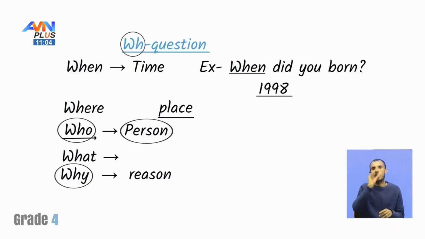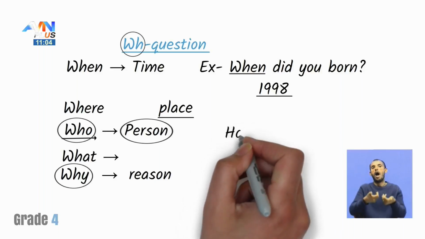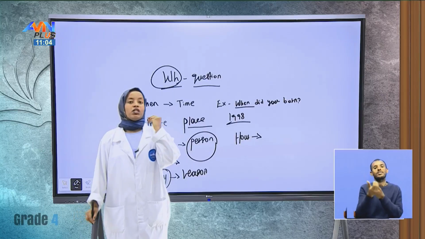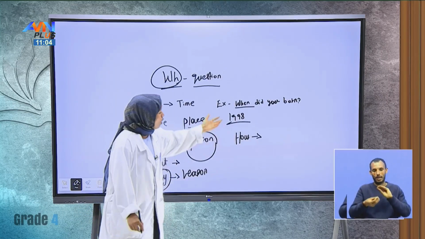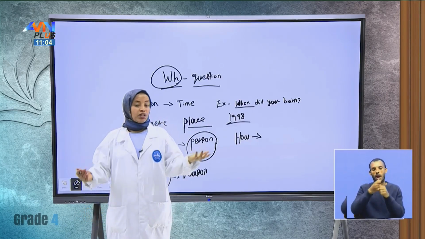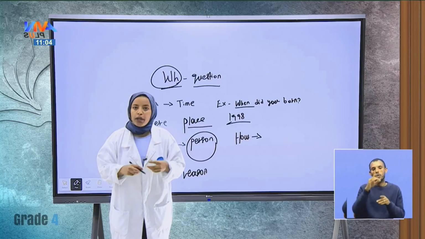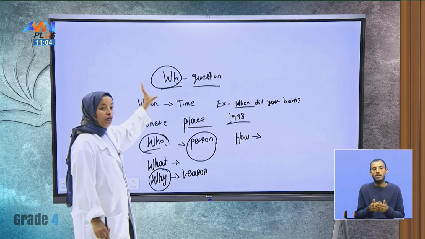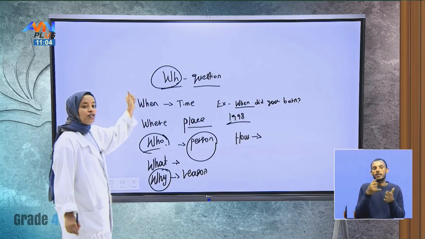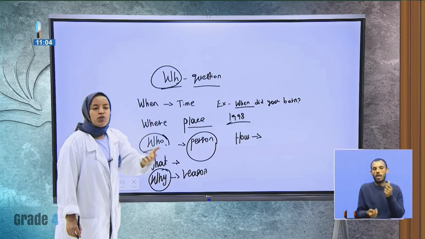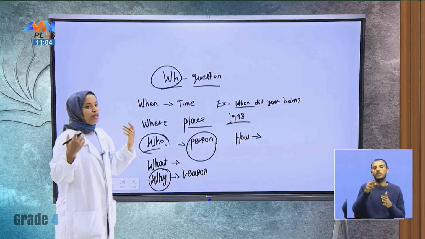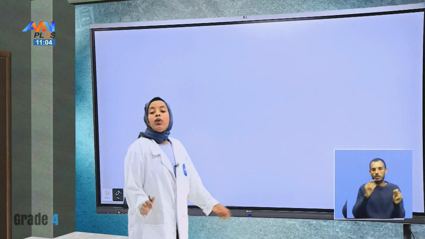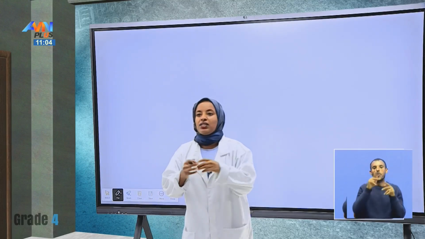And also we can have how. It's also a kind of WH question, which asks about a condition, sometimes a number. For example, how old are you? How do you do? How are you doing? This is not all, only some types of WH questions. I hope you have finished your homework and practice this lesson more.